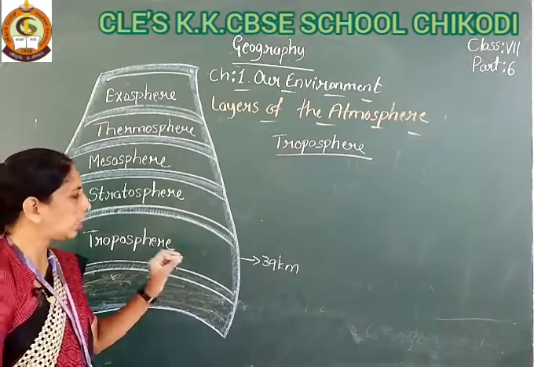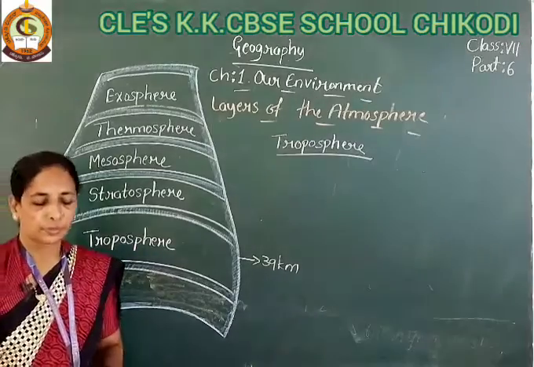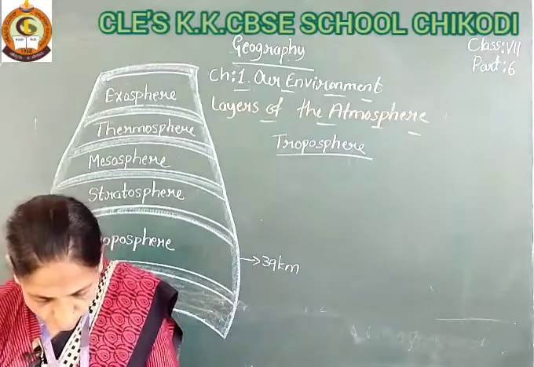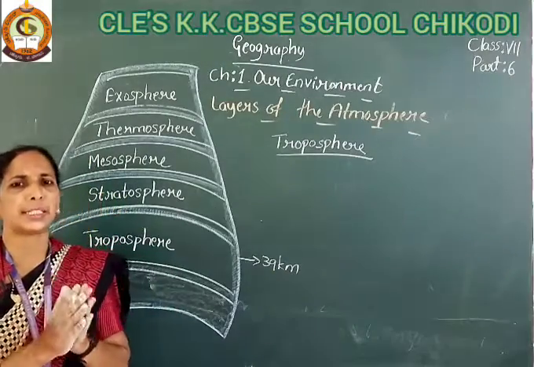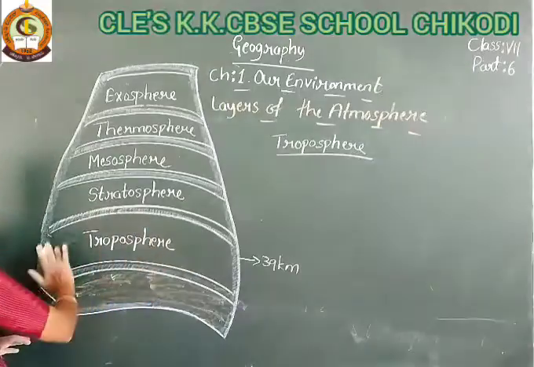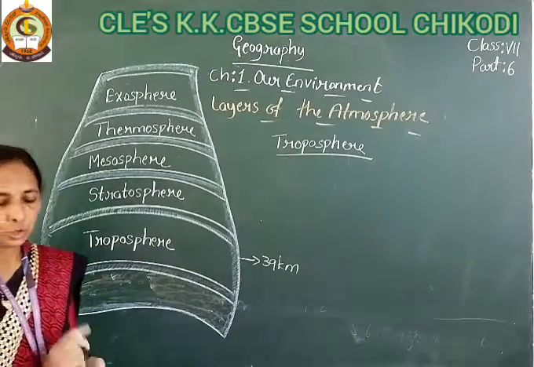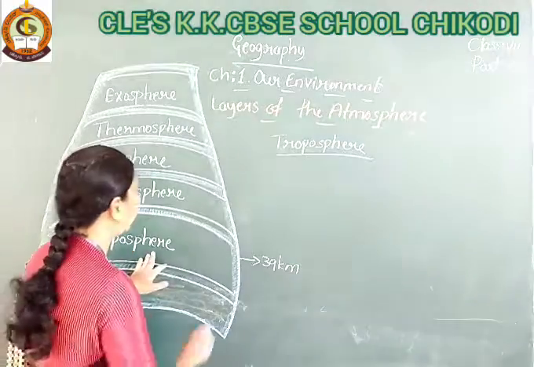Only 39 kilometers away from the Earth's surface. This layer is filled with many different gases, and the most important gases are here.